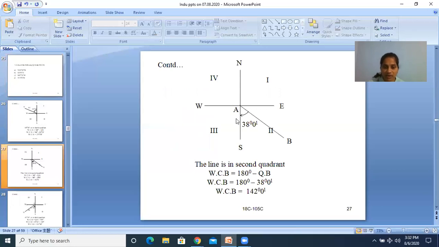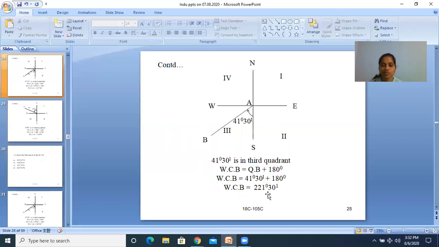And this is southeast, second quadrant. The rule is 180 minus QB. WCB is equal to 180 minus 38 degrees 0 minutes. And the value is 142 degrees 0 minutes. And the southwest is the third quadrant, and the conversion rule is 180 plus QB, 180 plus 41 degrees 30 minutes. So the value is 221 degrees 30 minutes.